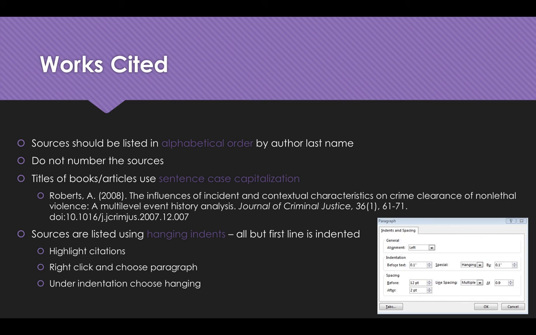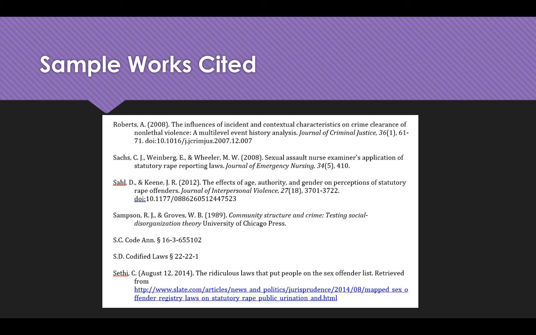So you can highlight the citation that you're going to use, right-click, and choose paragraph. Under indentation, as you can see here to the right, choose hanging indent, okay? And then hit OK. That will automatically indent everything after the first line. And here's a sample works cited page with the hanging indents. We can see it's in alphabetical order. Okay, we can see that it's using sentence case capitalization. We could see some other pieces here, right? So the journals are in italics.